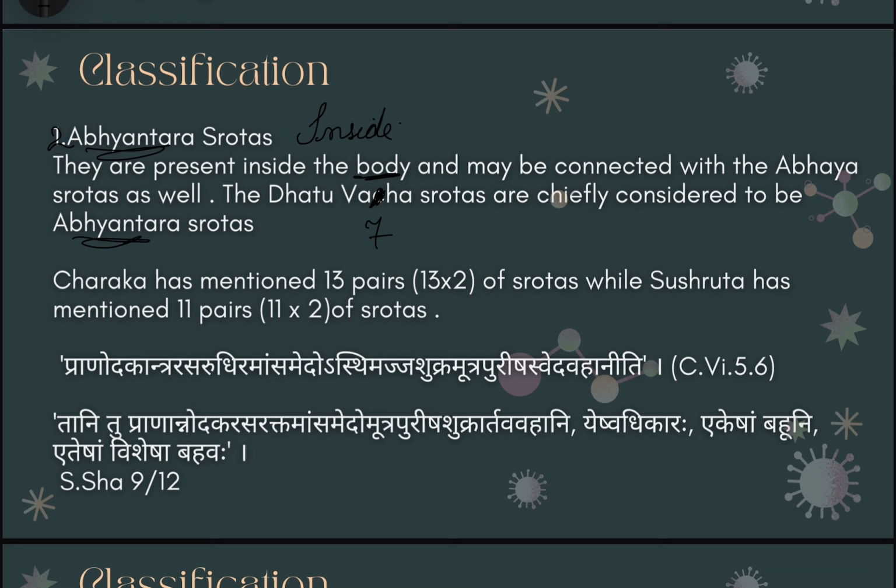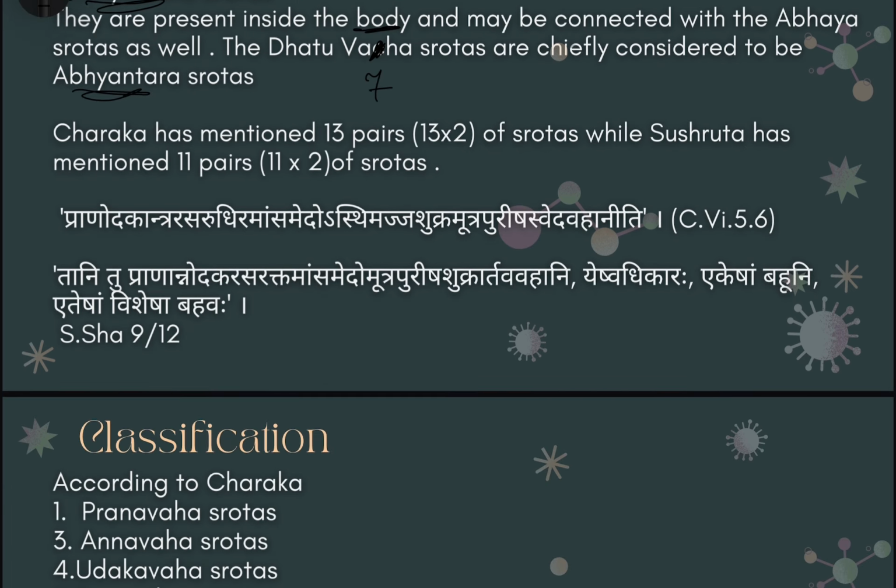So let's see what Acharya Charak and Sushruta give as their opinion regarding this. Acharya Charak has mentioned 13 pairs of shrotas, whereas Sushruta has mentioned 11 pairs of shrotas. In the verse by Acharya Charak, he has mentioned: prana udaka anna ras rudhira mangsa medo asti majja shukra mutra purisha sweda vahani iti. And Acharya Sushruta has mentioned: tani tu prana anna udaka ras rakta mangsa medo mutra purisha shukra artava vahini, yeshva adhikara ekekshang vahuni eteshang vishesha bahavaha.